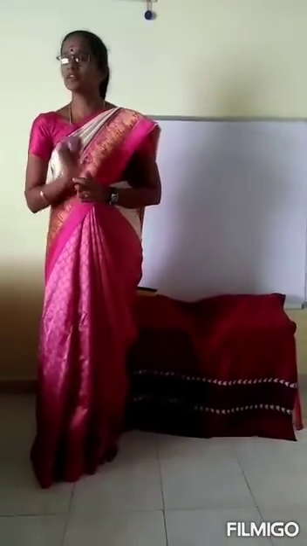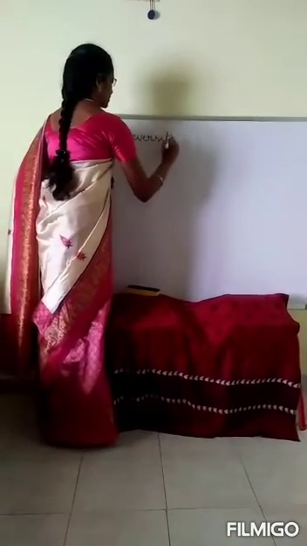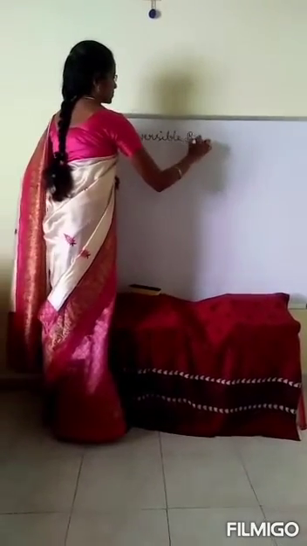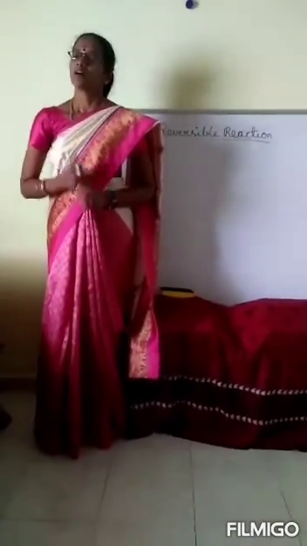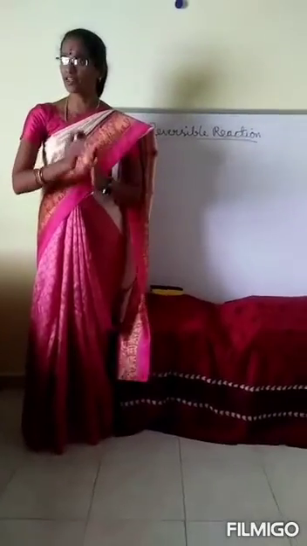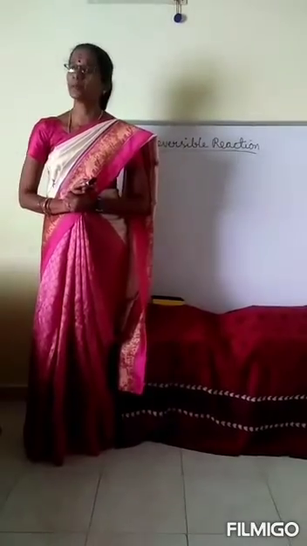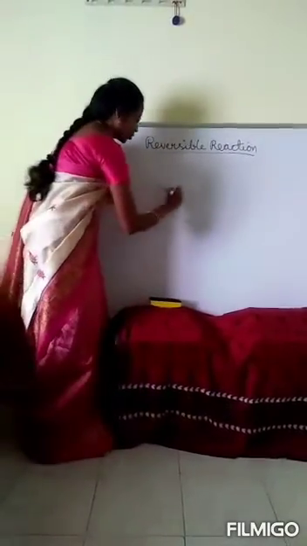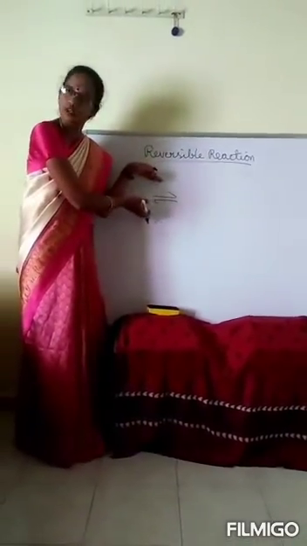Let me discuss the reversible reaction. A reversible reaction is a reaction that can be reversed. That is, the products are converted back to the reactants. A reversible reaction is generally represented by a double arrow in which the heads point in opposite directions.